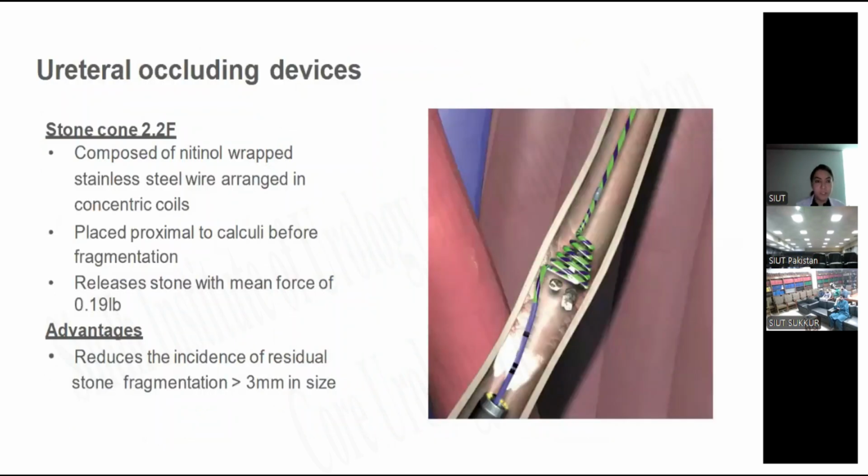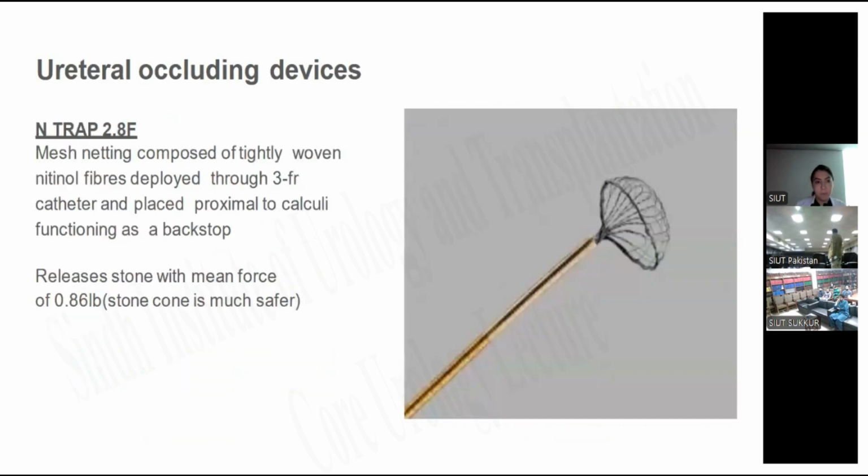Ureteral occluding device, Stone Cone 2.2F. It is composed of nitinol-wrapped stainless steel wire arranged in concentric coils, placed proximal to the calculi before fragmentation. It releases the stone with a mean force of 0.1 pound. It has the advantage of reducing the incidence of residual stone fragments greater than 3 mm.